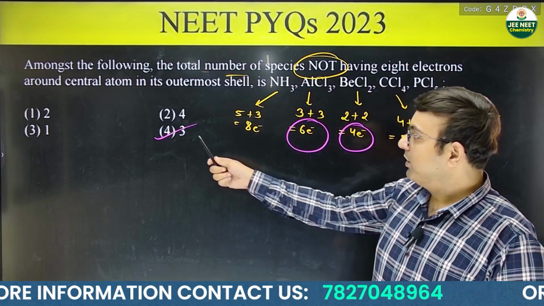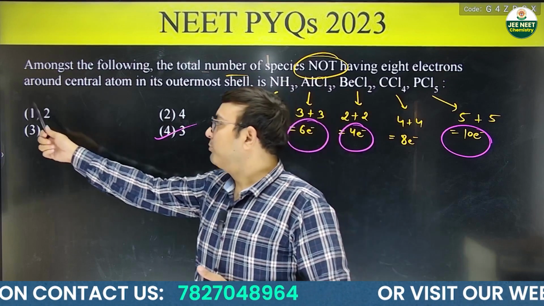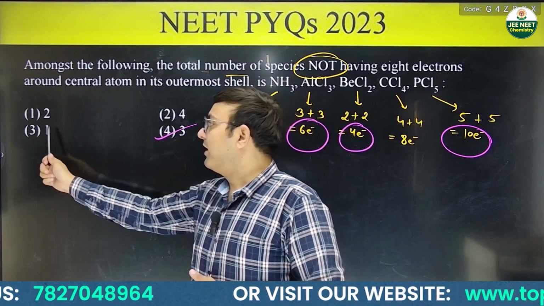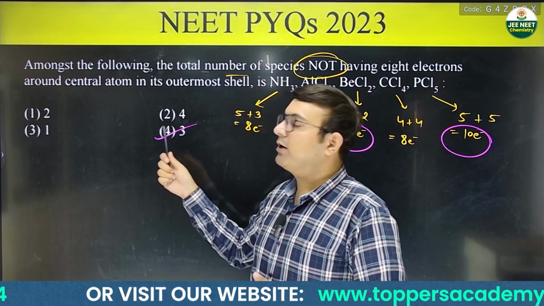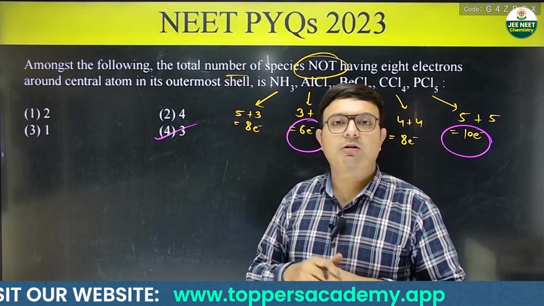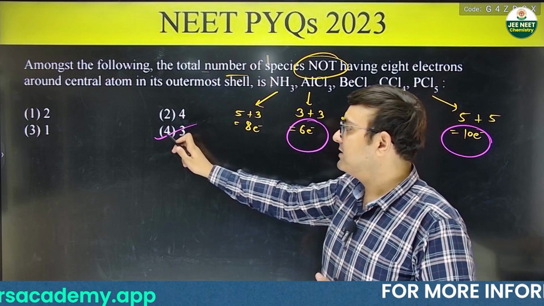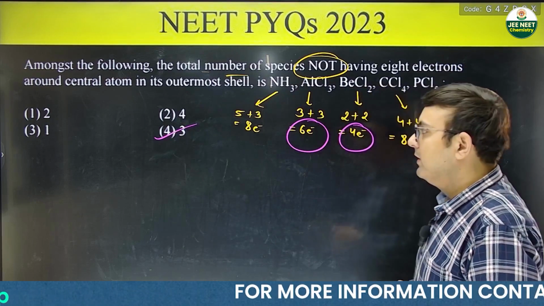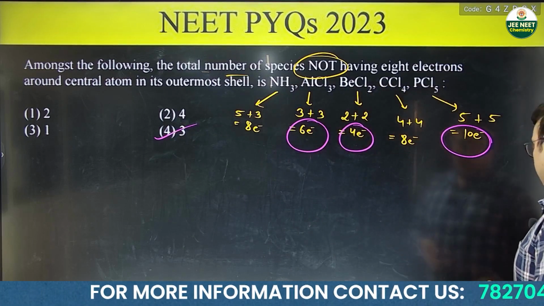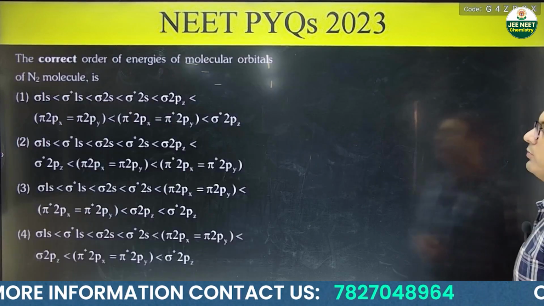See, they are trying to trick you. They have put 2 at option 1, 4 at option 2 and 1 at option 3 and answer 3 at option 4. तो इस तरह से tricky थोड़ा सा question को बना देते हैं. They sometimes try to trick you. So be careful. Answer is 3 but option is 4th. Okay, so this is how you can do this question. चलते हैं अगले पे. We'll go to next question.